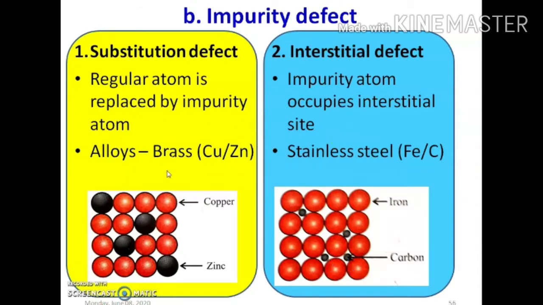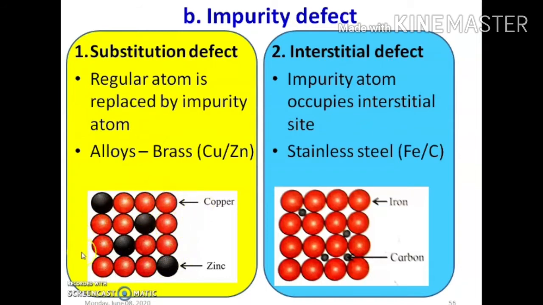Now the second point defect, that is impurity defects. Impurity defect can be substitution impurity defect and interstitial impurity defect. In case of substitution impurity defect, a regular atom is replaced by an impurity atom. What it means? Consider the copper metal.